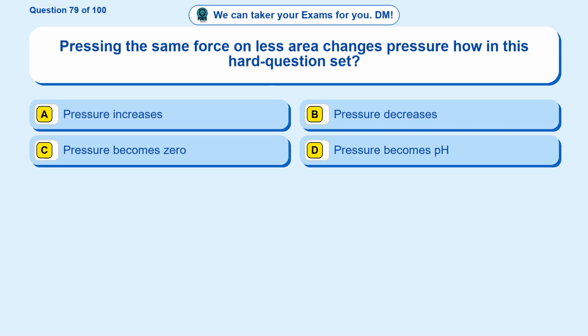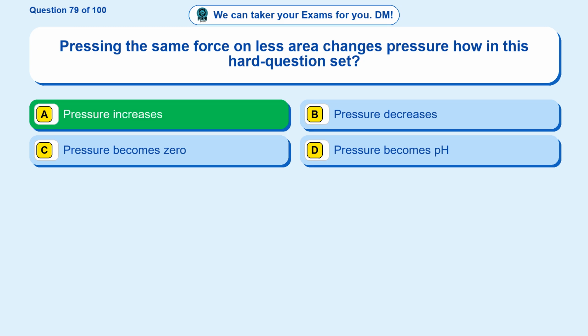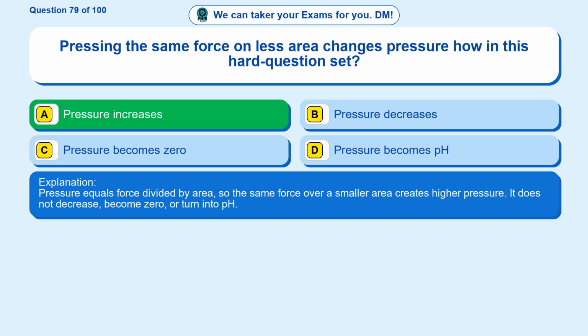Question 79. Pressing the same force on less area changes pressure how in this hard question set? Option A, pressure increases. Option B, pressure decreases. Option C, pressure becomes zero. Option D, pressure becomes pH. The correct answer is option A. Pressure increases. Pressure equals force divided by area, so the same force over a smaller area creates higher pressure. It does not decrease, become zero, or turn into pH.